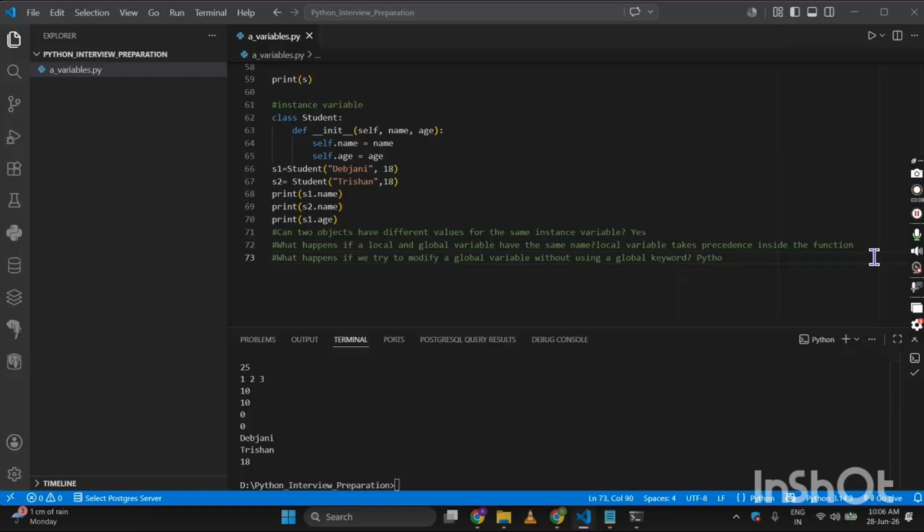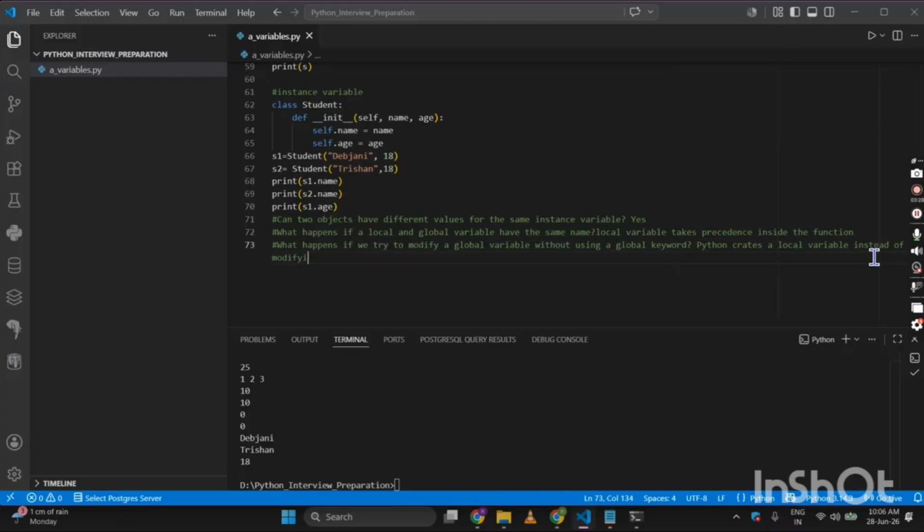Python creates a local variable instead of modifying the global one. So this one will be the answer to that question.